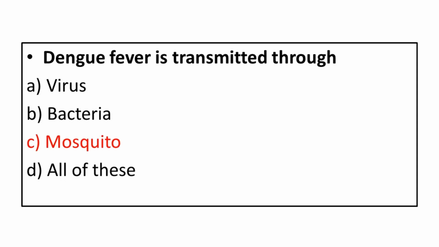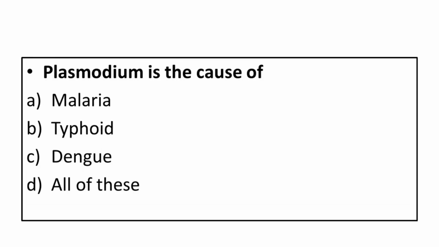Plasmodium is the cause of: A. Malaria. B. Typhoid. C. Dengue. D. All of these. Correct answer is malaria.